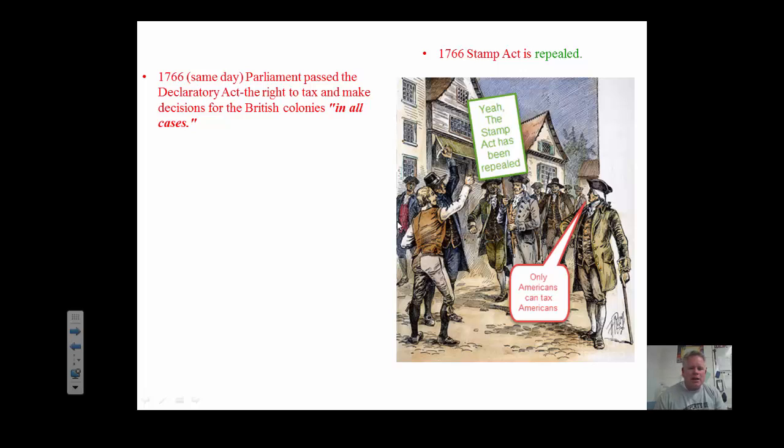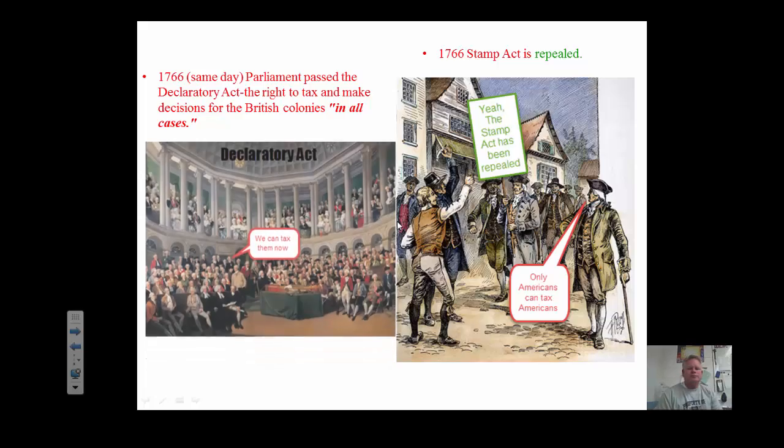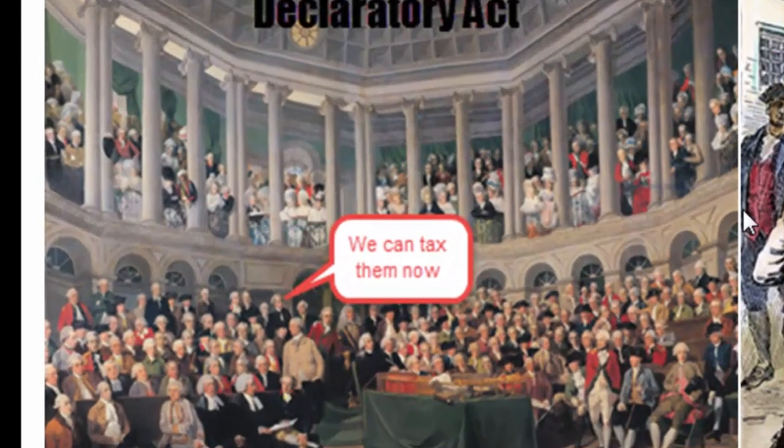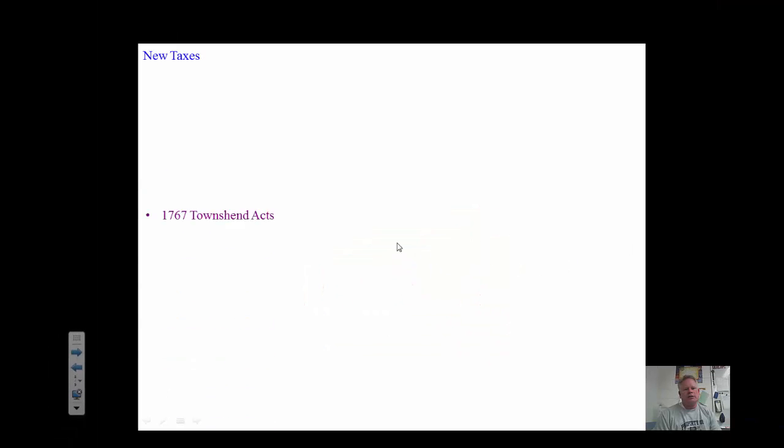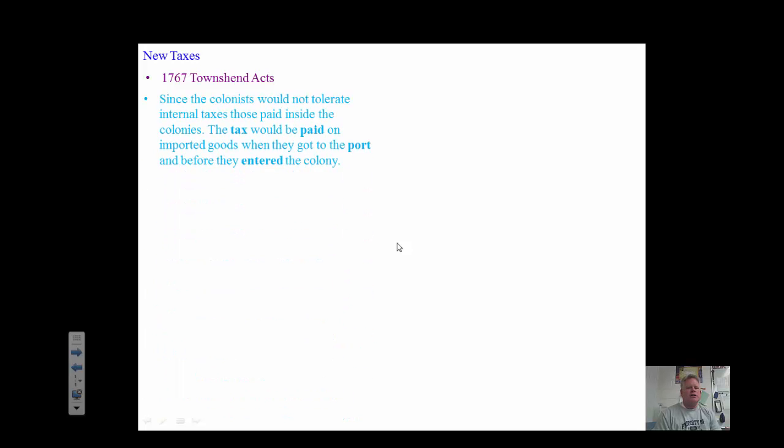It said that Parliament has the right to tax and make decisions for the British colonies in all cases. So we can tax you now. So then they came up with some new taxes. Now these taxes were called the Townsend Acts. And the Townsend Acts were external taxes. Since the colonists would not tolerate internal taxes, those paid inside the colonies, the tax would be paid on the imported goods when they got to the port and before they entered the colony.